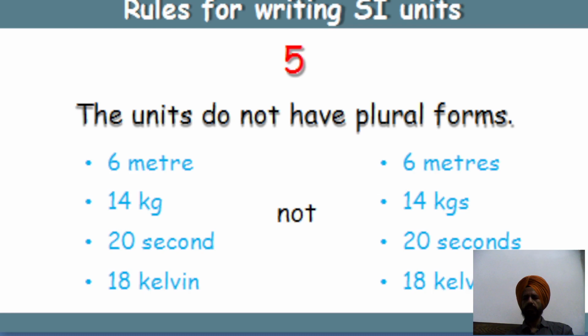So you can see the units do not have plural form in this slide.